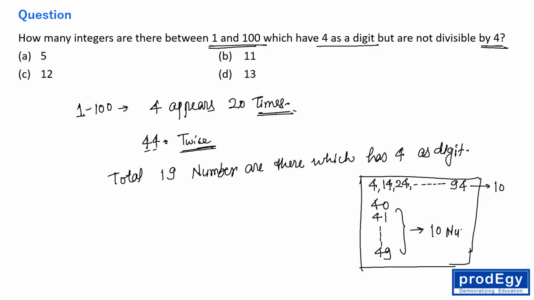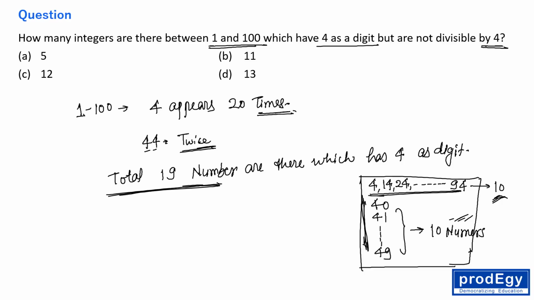But here the problem is 44 is coming in this set also and in that set also. So 10 plus 10 is 20, but 44 is common to both sets, so 44 will be considered only in one set. One set will have 10 numbers, and the other, from which we are omitting 44, will have only 9 numbers. So in total we have 10 plus 9, 19 numbers. I have already said a total of 19 numbers are there which have 4 as a digit. Fine.